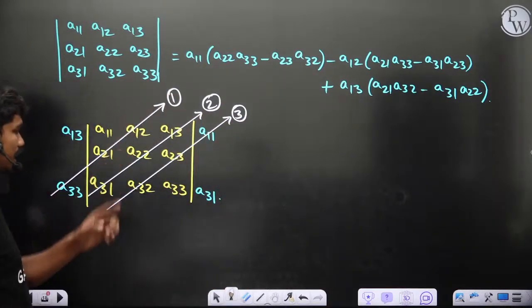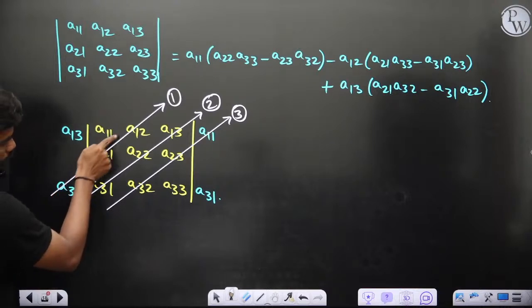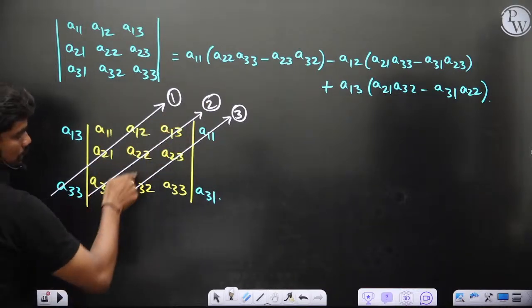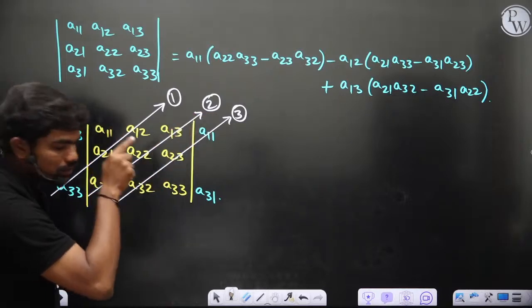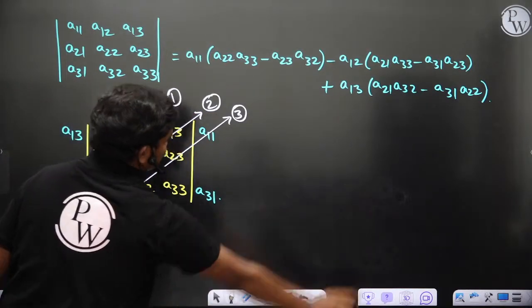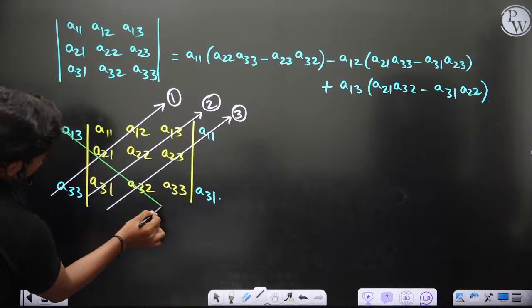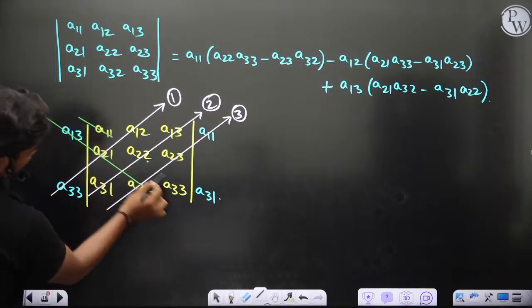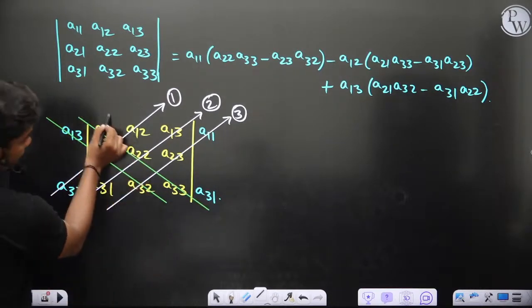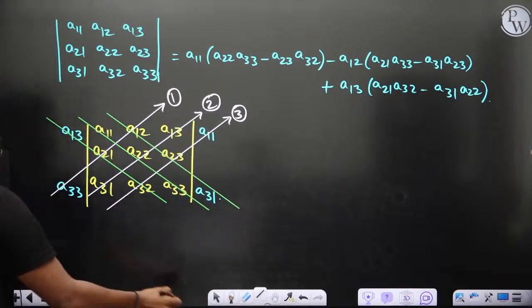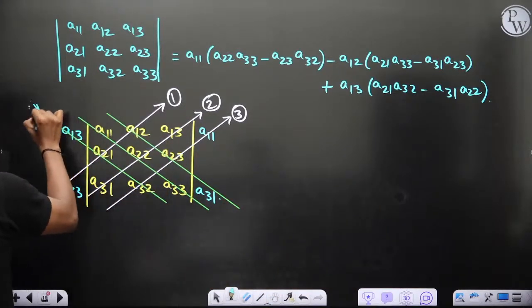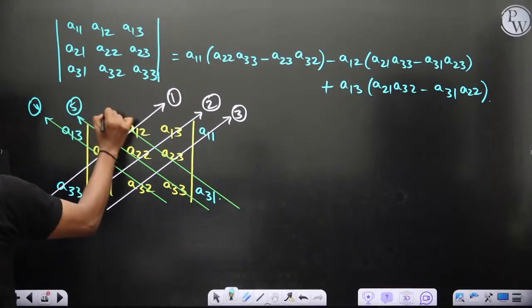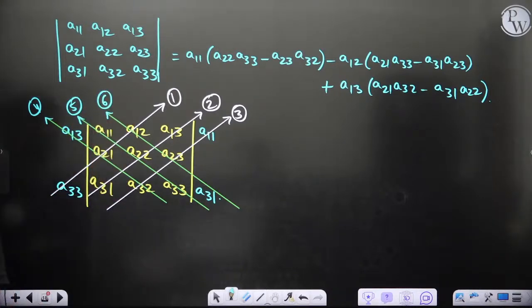Basically what is 1 is nothing but a33 into a21 into a12. 2 is nothing but the product of these 3 elements on this line, and the third element, this 3, is nothing but the product of these elements on this line. Similarly, if I do this pattern, okay, so now you see we have 4, 5 and 6 of course.